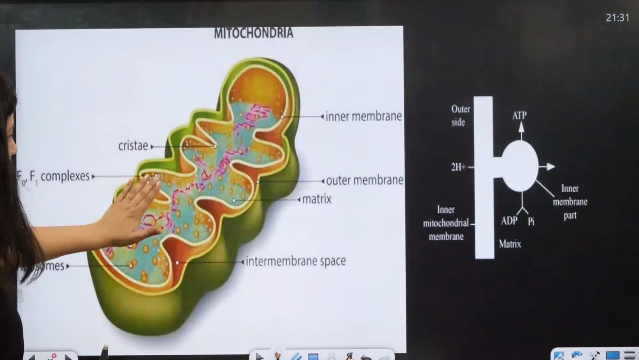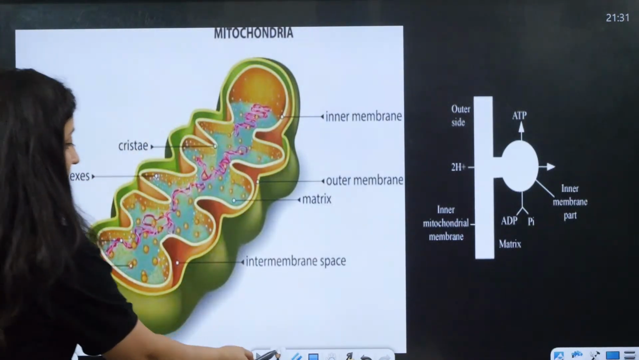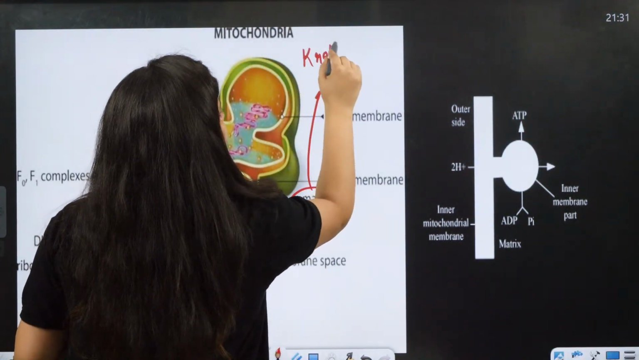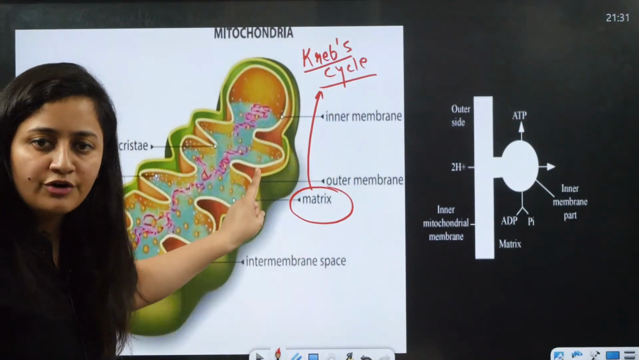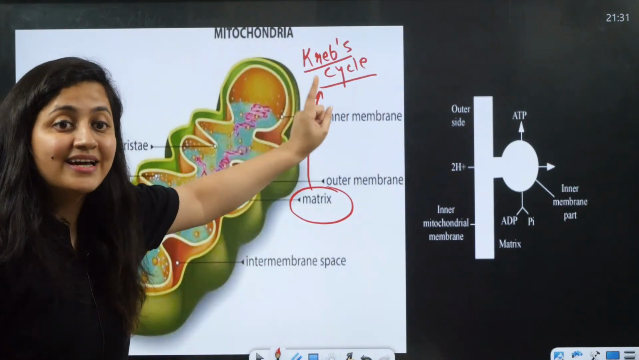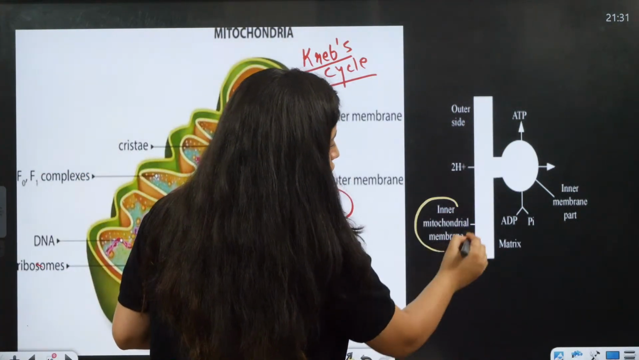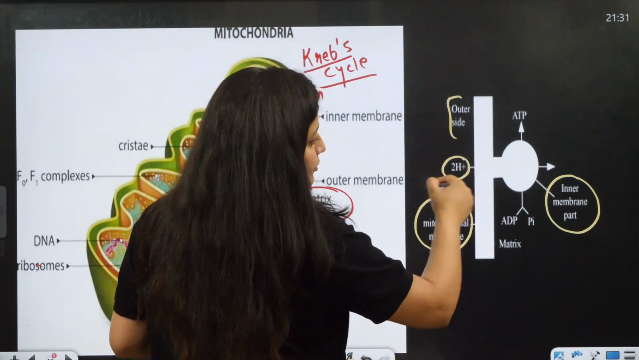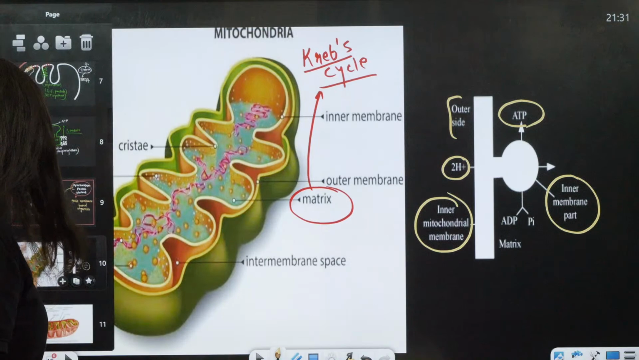You can see one more diagram here, right, bache? The cristae, F0 F1 complex, the membranes, the space in between, and moreover, do you know, here in the matrix the Krebs cycle will take place? Here in the matrix of this mitochondria, the Krebs cycle will take place. And here you can see the structure: the inner mitochondrial membrane, the outer side, and the protons will pass, and finally the ATP will form. So this is about the mitochondria.